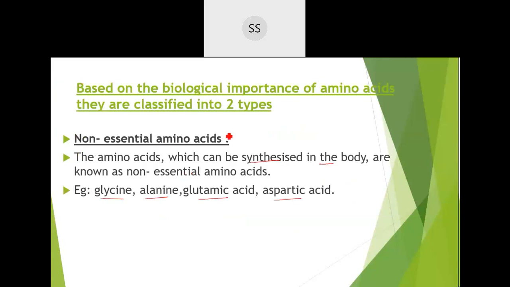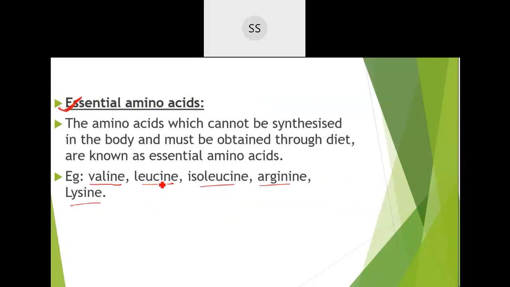Non-essential means not required to be taken from the outside diet, outside source. It can be synthesized within our own body, like glycine, alanine, glutamic acid, aspartic acid. Then essential amino acids are not synthesized within our body. We need to consume these through the diet. Examples are valine, leucine, isoleucine, arginine and lysine.